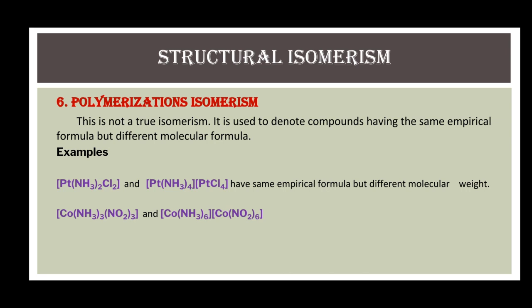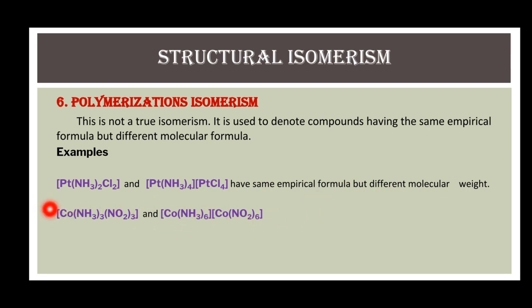For example, in the first example, this is diamine dichloroplatinum and its isomer is the tetraamine platinum and tetrachloroplatinate. These two complexes have same empirical formula, but these complexes have different molecular weight.